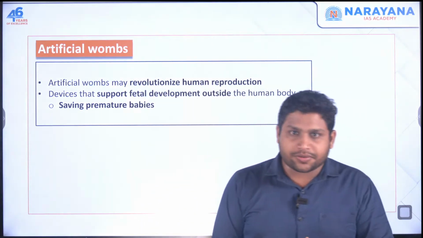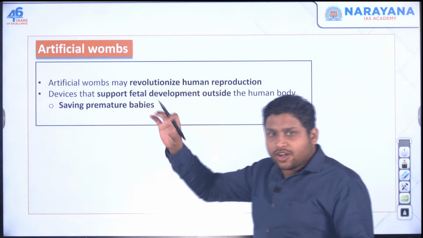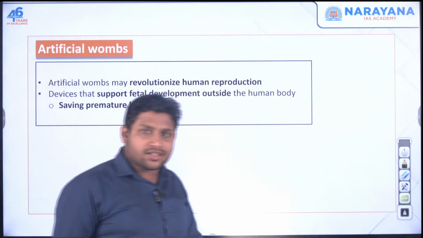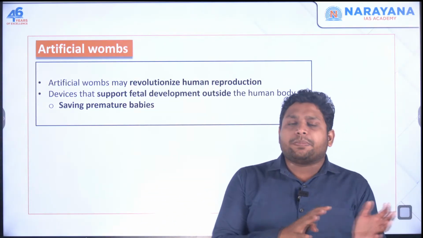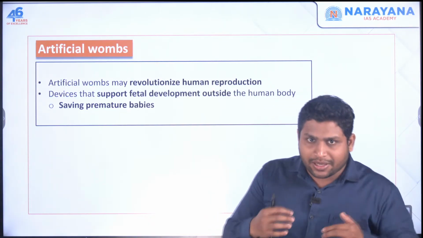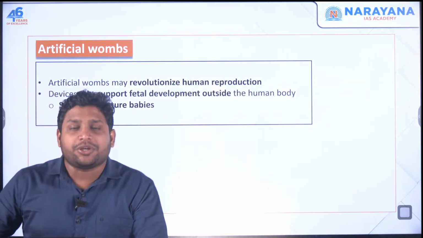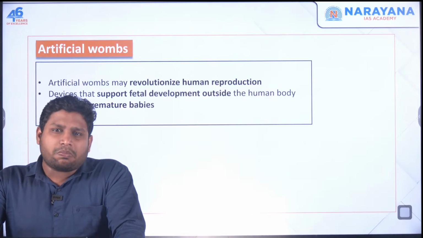Artificial wombs. Now we are trying to make wombs which are artificial. Obviously, wombs are natural, present in the females, and in the reproduction process, wombs play an important role. The baby stays in the womb for, let's say, nine months, that gestation period. Now, let's say there are some problems.